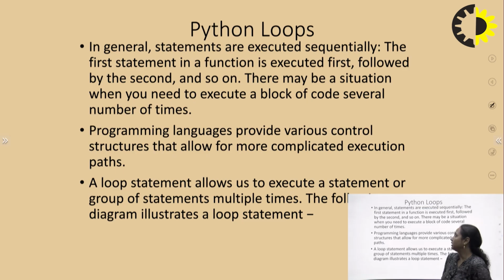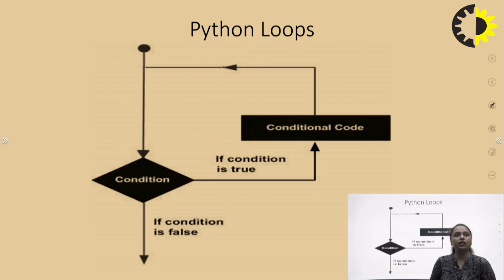Next we come to the Python loops. What are the various loops which are supported by Python? Loops are generally statements which are executed sequentially one after another until the condition is true. This is the flow diagram for the loops, where one condition is checked, and if this condition is true, the conditional code or the segment of code which is written under this condition will get executed, and again the condition is checked.